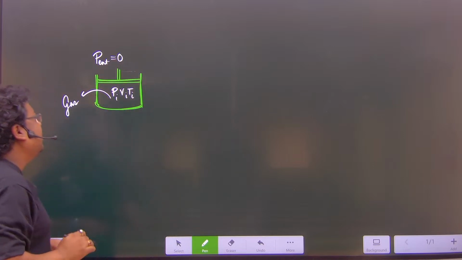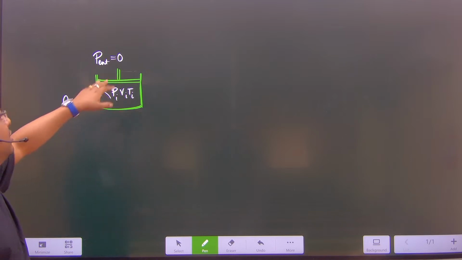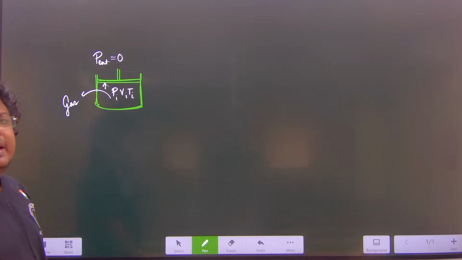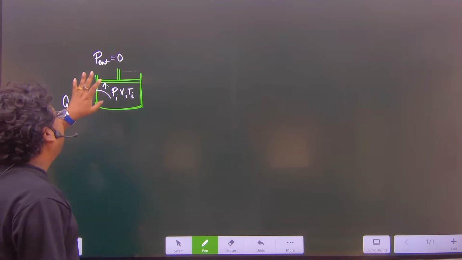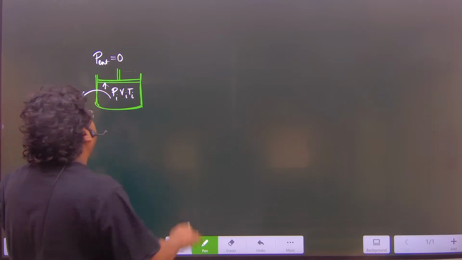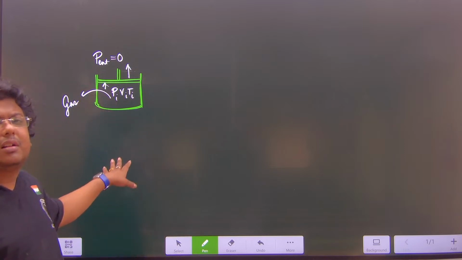So what will happen here? The gas molecules will exert a pressure over that piston. Okay, and due to that pressure, the gas present within the cylinder piston system will expand under zero external pressure.